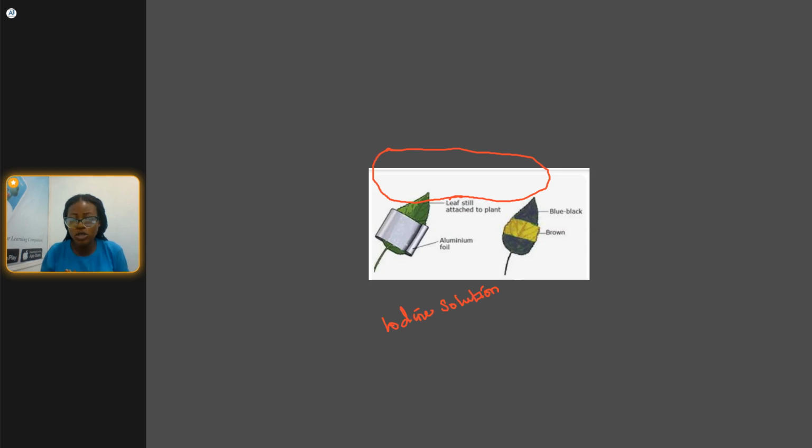What you're going to do is cover a part of the leaf. As you can see, this is aluminum foil. Use it to cover a part of the leaf. Some can make use of black paper to cover some parts, just like it is done in this picture.